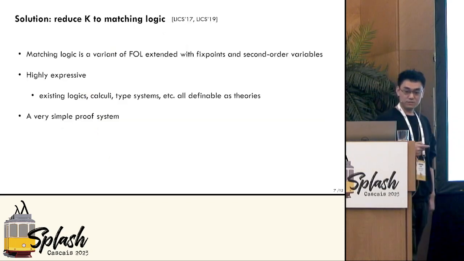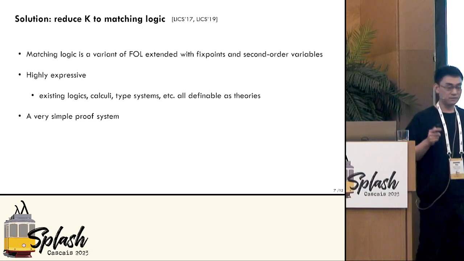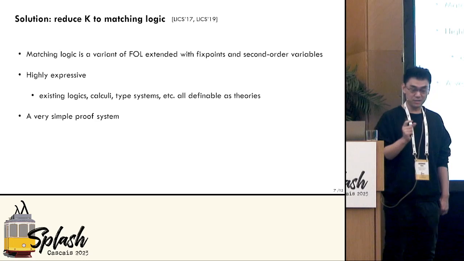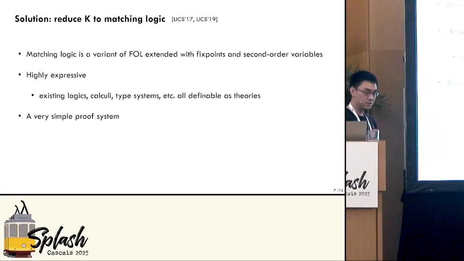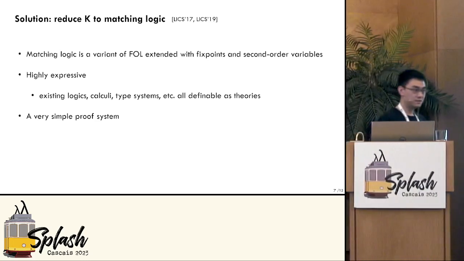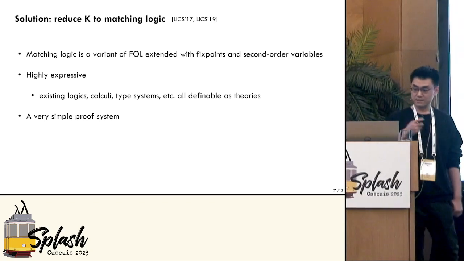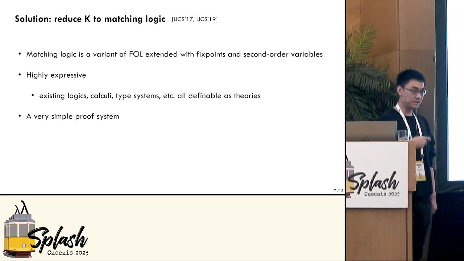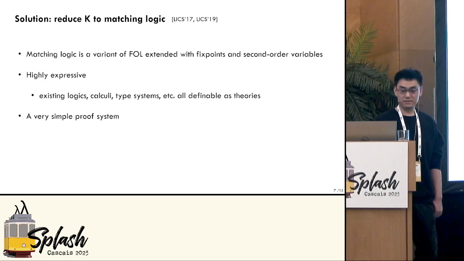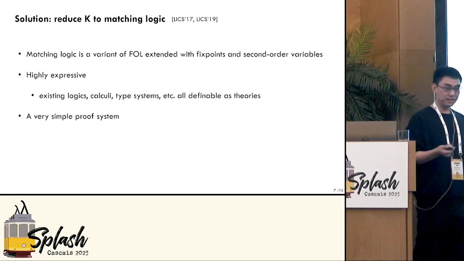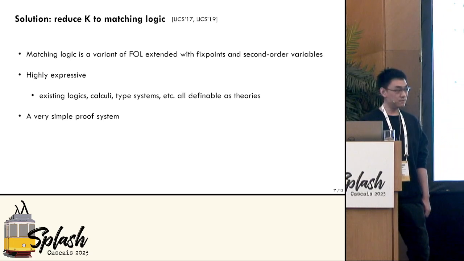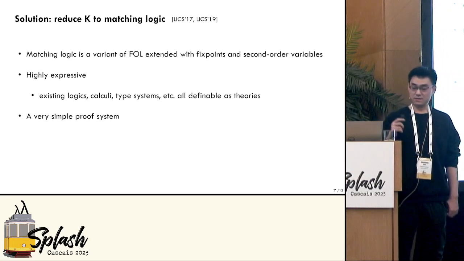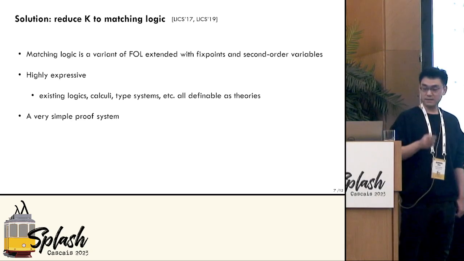Our solution is to reduce K to something simple, a logic. And in particular, we use matching logic. Matching logic is a variant of first-order logic extended with fixed points and second-order variables. It's very, very expressive. So you can express all these existing logics, lambda calculus, type systems, including K. All of them are definable as theories in matching logic. And what matters to this work is that matching logic has a very simple proof system.